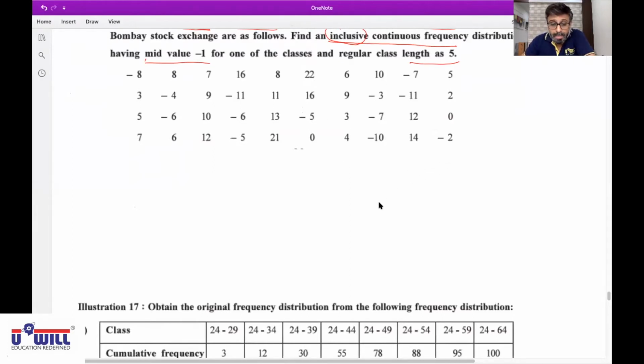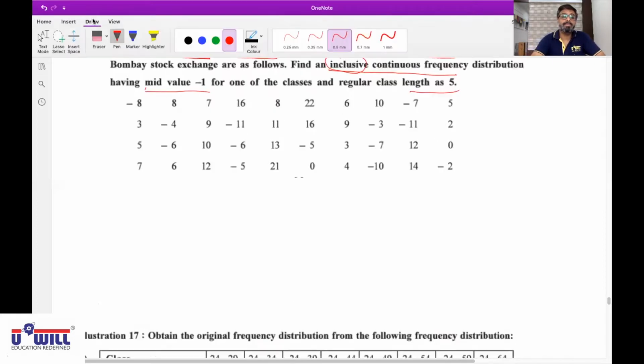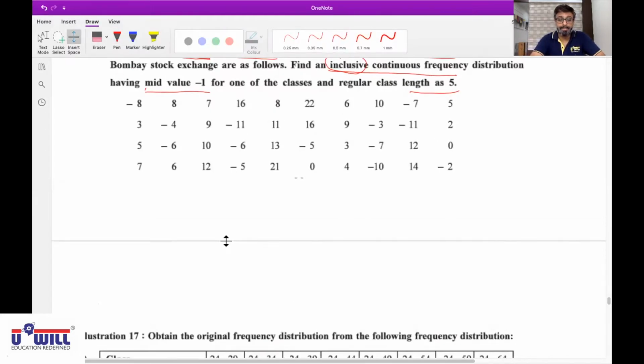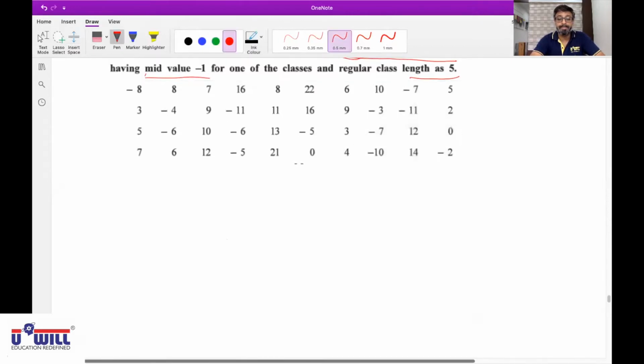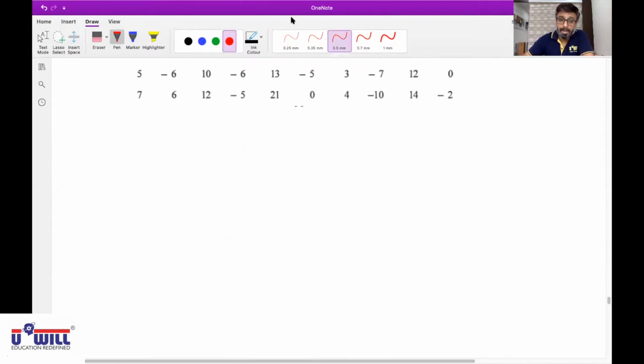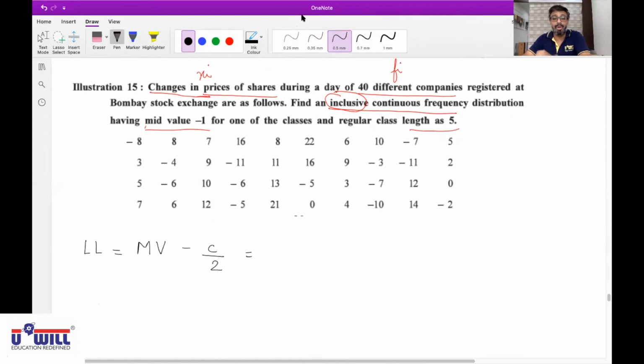For that, Abhishek Yadav, unmute yourself. Abhishek, what is the formula to get lower limit and upper limit from the mid value? Mid value minus 1 upon 2 into class. Very good. And second formula? Mid value plus 1 upon 2 into class. Very good, Abhishek. Keep it up. Now all of you write down this formula. First we find out the lower limit. So lower limit is equal to mid value minus class length upon 2.